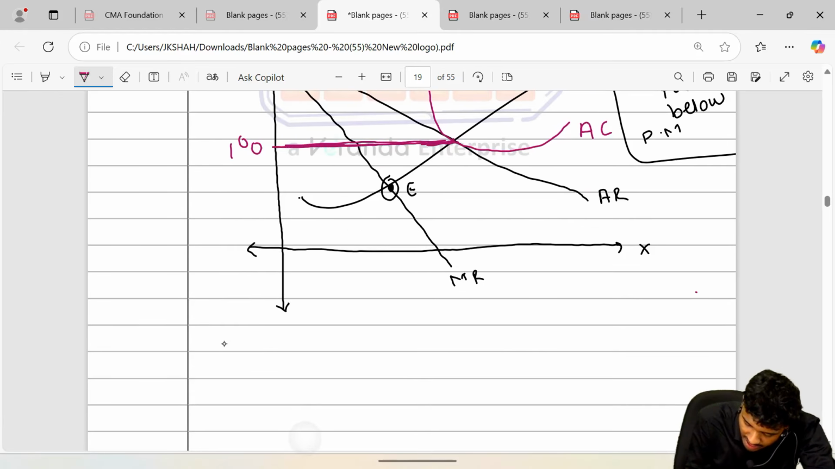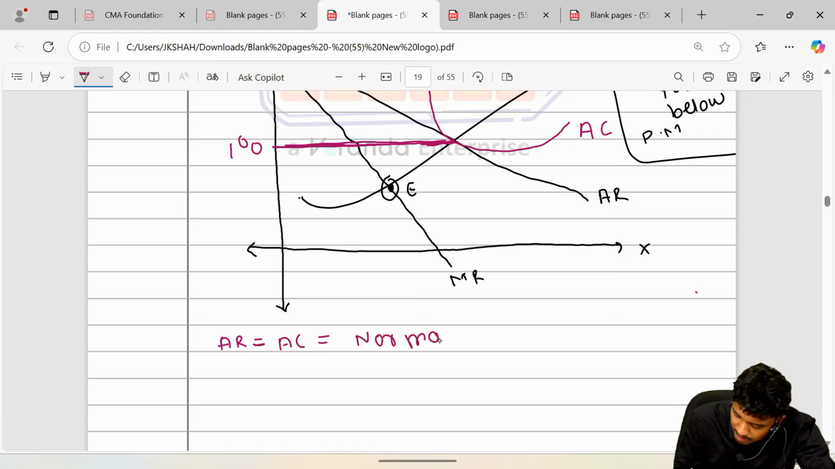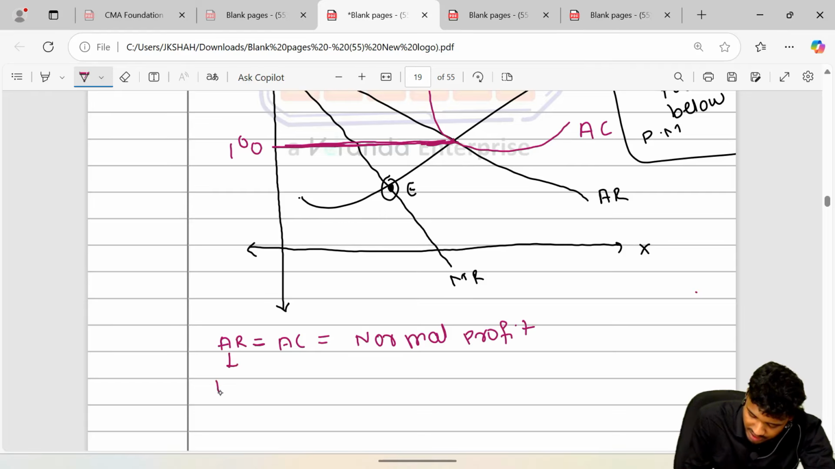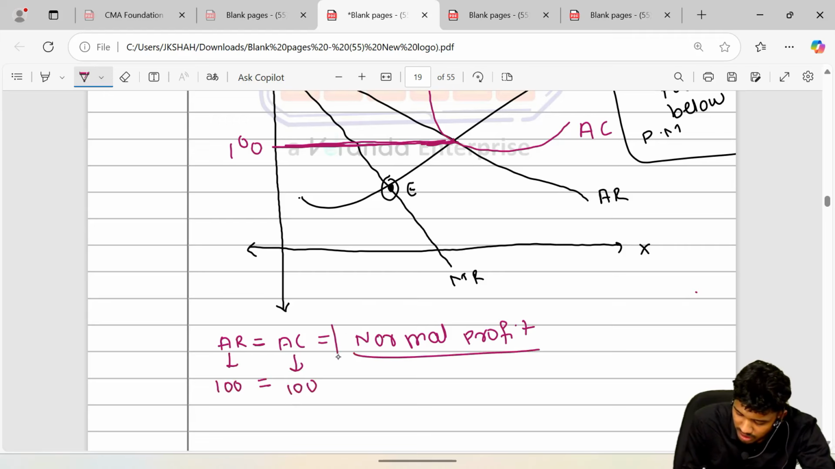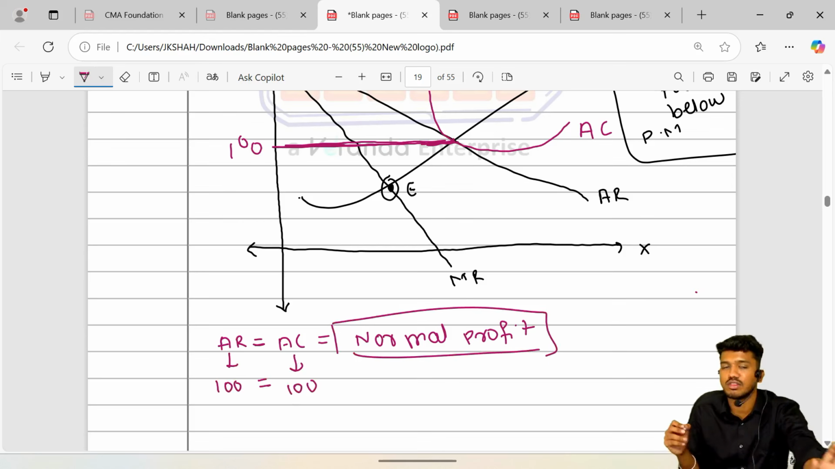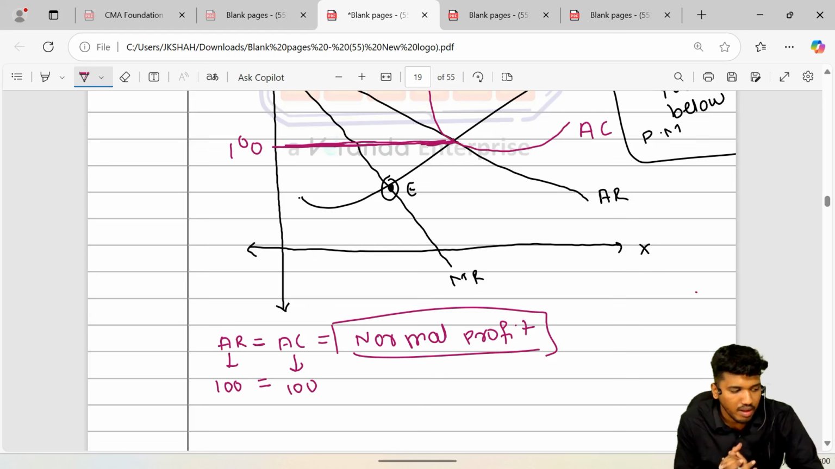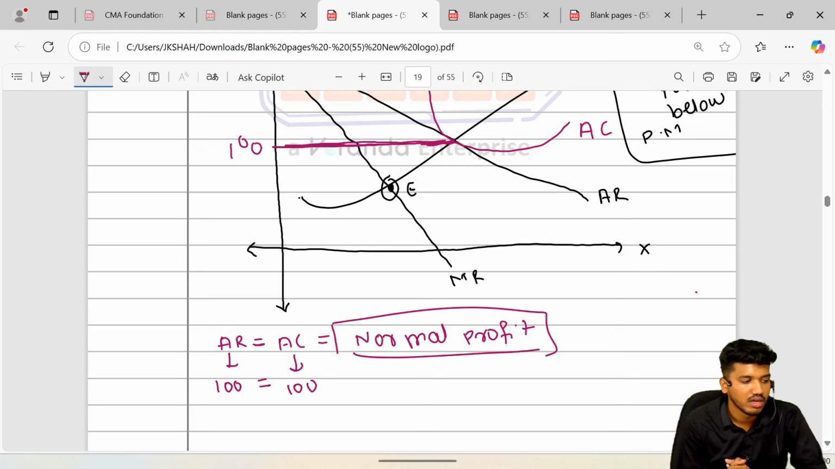ठीक है. So when average revenue is equal to average cost, it is called no profit, no loss. But in economics, you call it normal profit. So average revenue is 100, equal to average cost which is also 100. It is called a normal profit situation. Clear है guys? पक्का समझा? I hope I am clear?